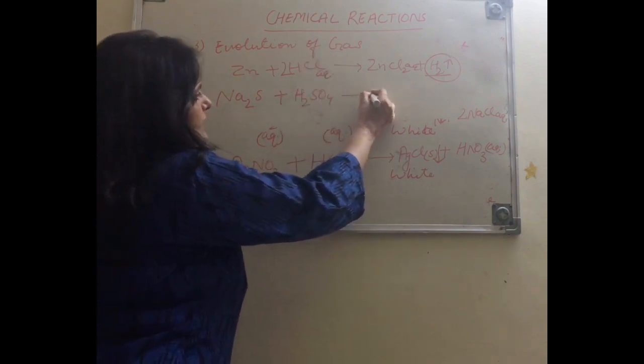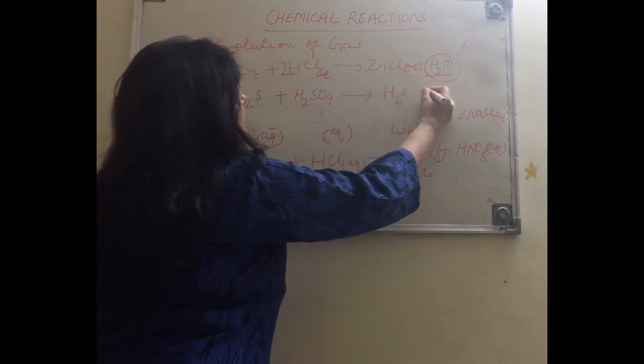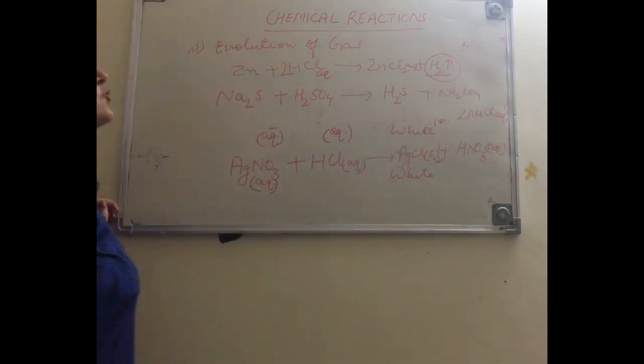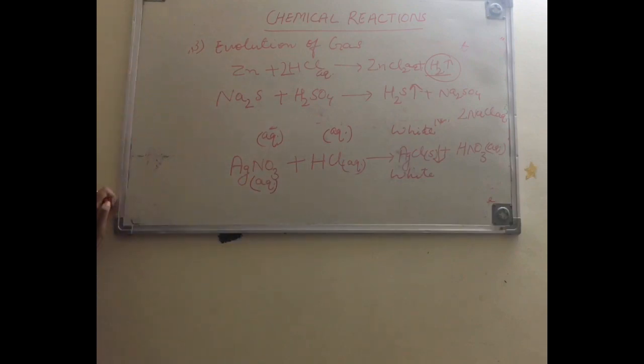Sodium sulfide and sulfuric acid form H2S gas and Na2SO4. Gas को कैसे show करना है? With an upward arrow. So when sodium sulfide and H2SO4 are mixed together, H2S gas is released.